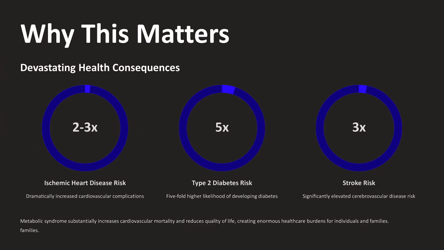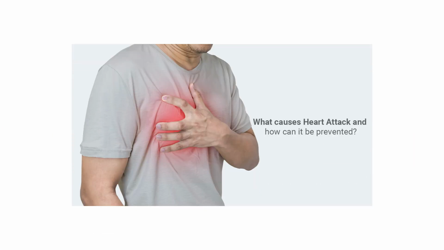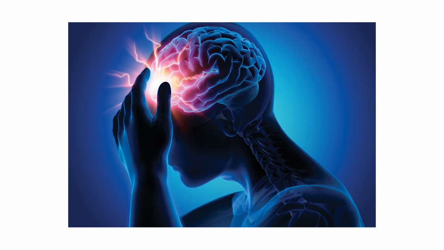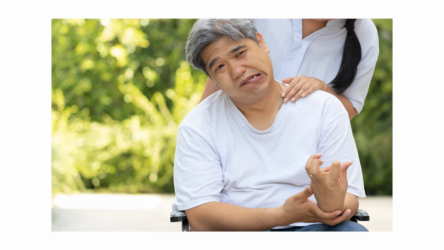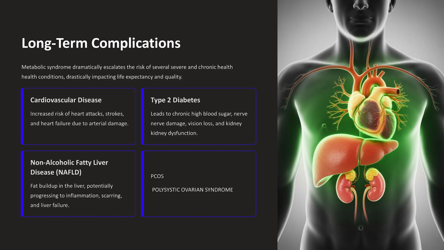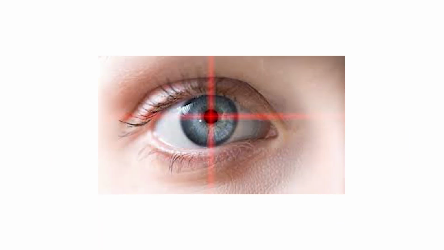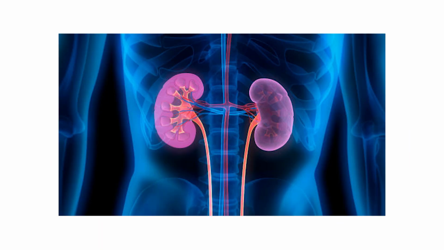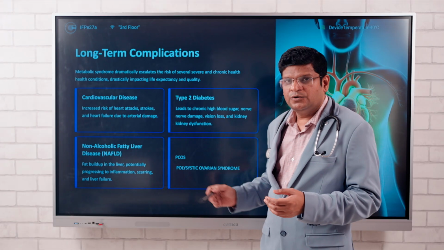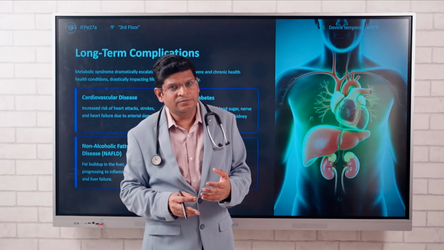So what happens if someone develops metabolic syndrome? It increases your risk of heart disease, heart attack, type 2 diabetes and stroke, and paralysis. Long-term complications are also seen: cardiovascular diseases, stroke, heart attack, arterial damage. In type 2 diabetes, there may be vision loss, kidney dysfunction, kidney failure, fatty liver. It may lead to liver failure in later stages, and in women, polycystic ovarian disease is found. So these complications develop over a period of time.